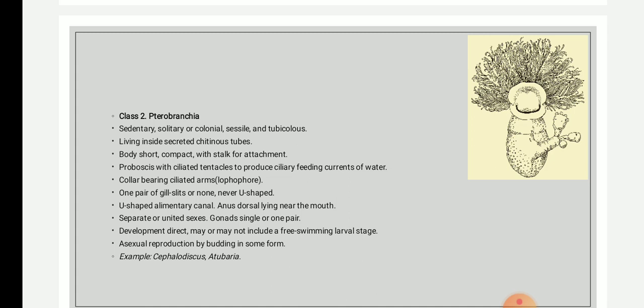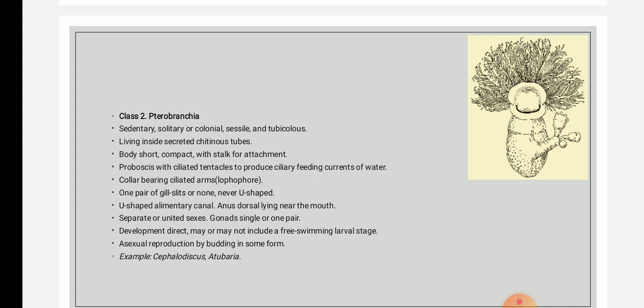Enteropneusta is a free-living and burrowing form with a worm-like body. Whereas Pterobranchia is a sessile and tubicolous form. Tubicolous means it is tubular-like, a form with a compact body having a stalk that is referred to as a peduncle. Then Enteropneusta has a conical proboscis, whereas in Pterobranchia the proboscis is shield shaped.